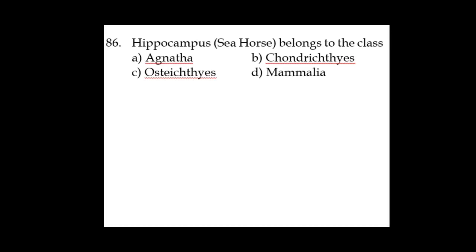Then comes Chondrichthyes, meaning cartilaginous fishes. Then comes Osteichthyes, meaning bony fish. Then Mammalia. So the correct answer for hippocampus, the seahorse, is that it belongs to the class Osteichthyes because it is a bony fish. Next one.